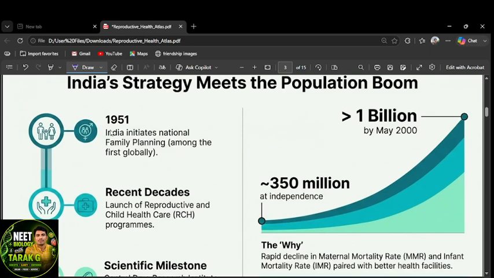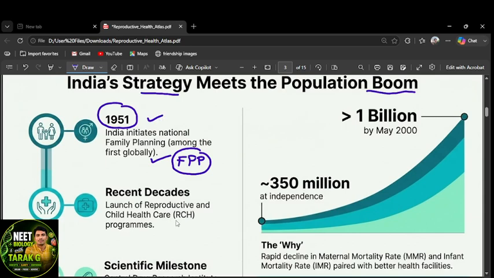Now the total strategy for the population. India's strategy meets the population boom. In the year 1951, India initiated the National Family Planning Programme, among the first globally. India was the first country to initiate a family planning program, in 1951.